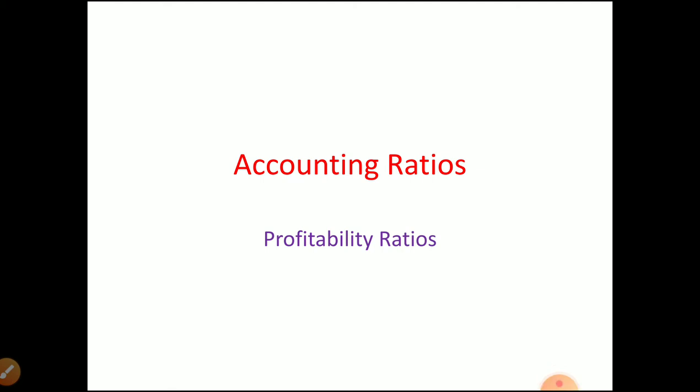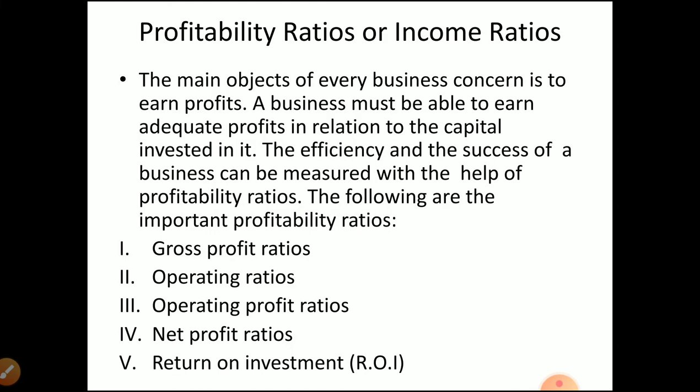Today we are going to discuss the remaining portion in accounting ratios, that is profitability ratios. So this is the last classification. All three classifications we already discussed: liquidity ratios, solvency ratios, and turnover ratios are already over. Now we are going to profitability ratios. From the name itself, you can understand what profitability ratios means: it indicates the profit earning capacity of the business.